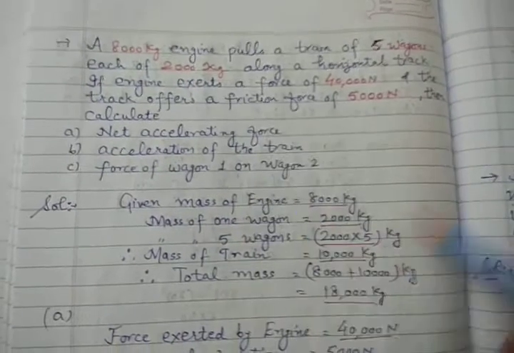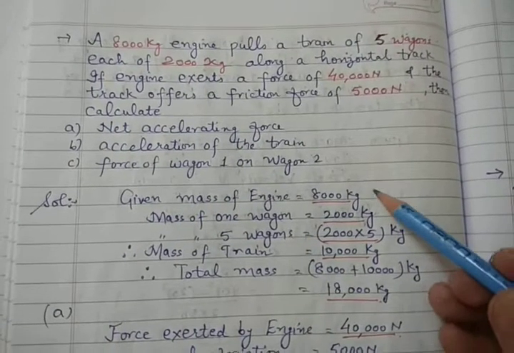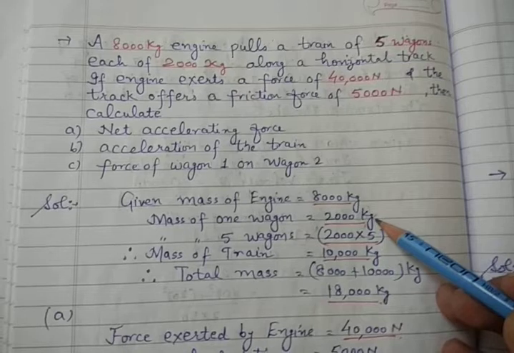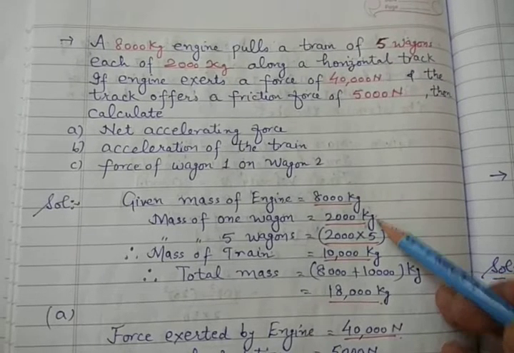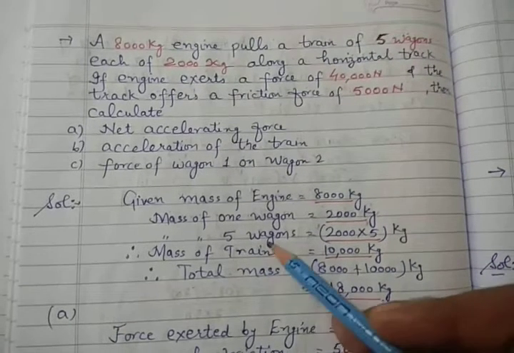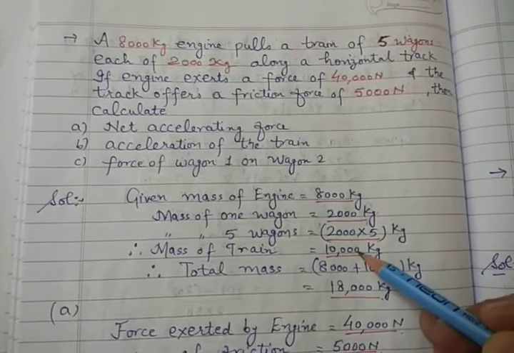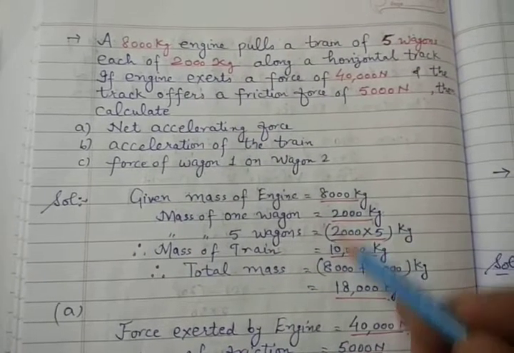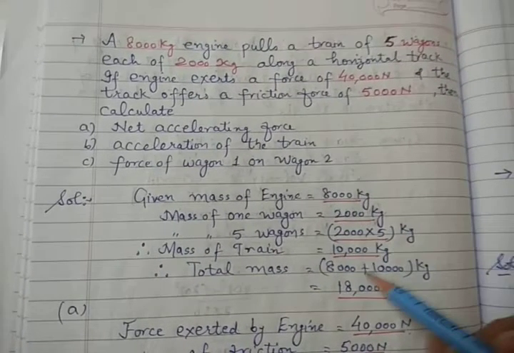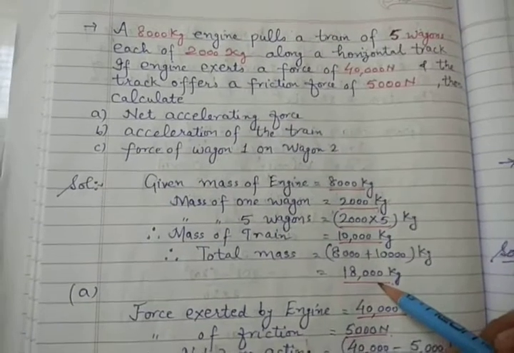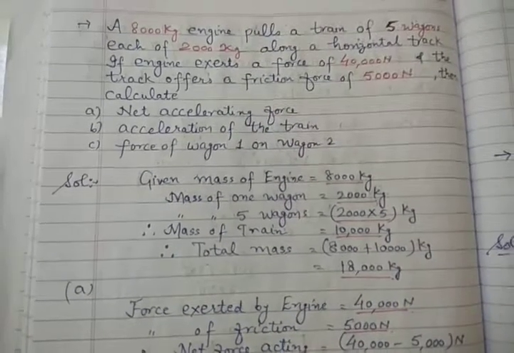Now let's write down all the given values over here. Mass of engine is 8000. Mass of one wagon is 2000 kg. So what will be the mass of 5 wagons? Multiply it by 5, it will be 10,000 kg. So total mass, if people want to find out, this is 8,000 plus 10,000, it is 18,000. So 10,000 is the mass of the train.